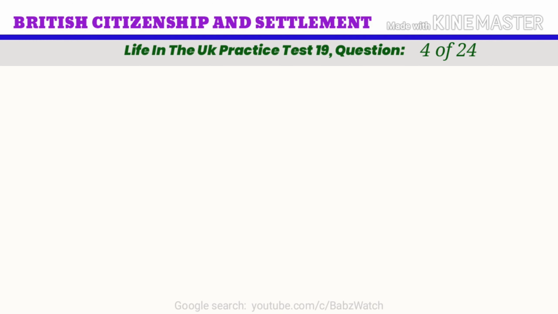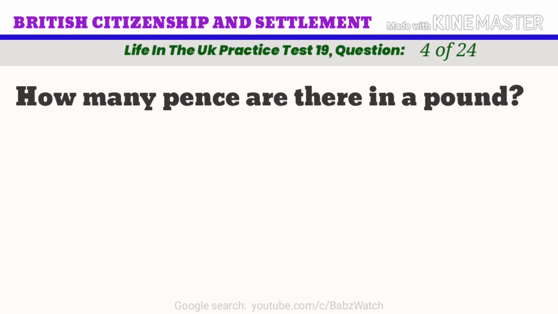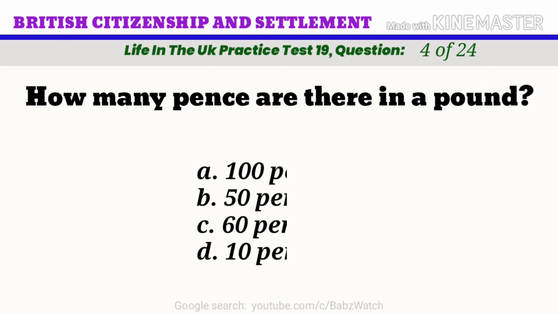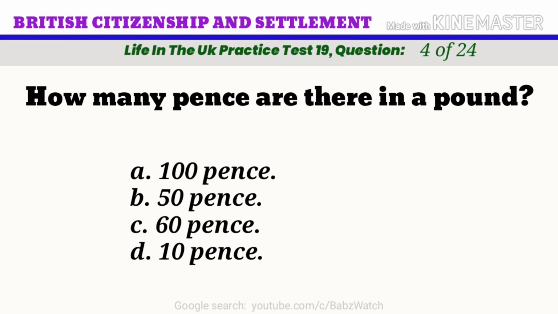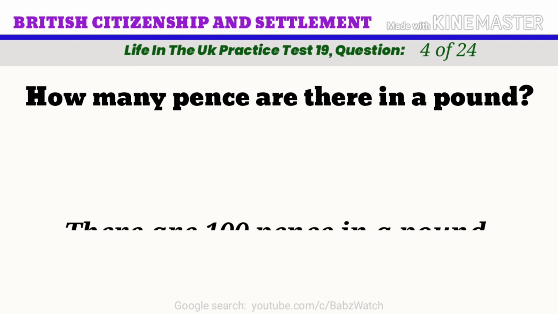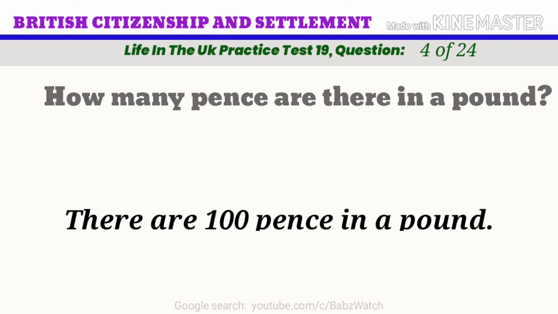Life in the UK practice test. Question 4 of 24. How many pence are there in a pound? A. 100 pence. B. 50 pence. C. 60 pence. D. 10 pence. The correct answer is A. 100 pence. There are 100 pence in a pound.